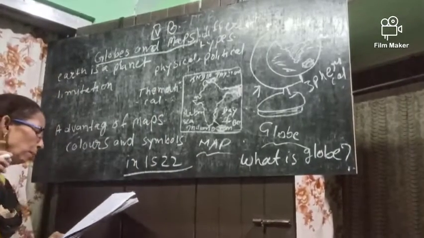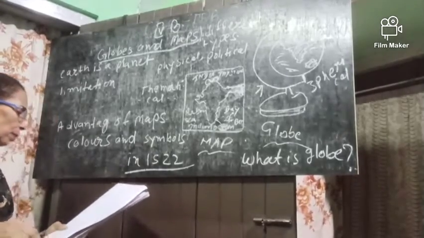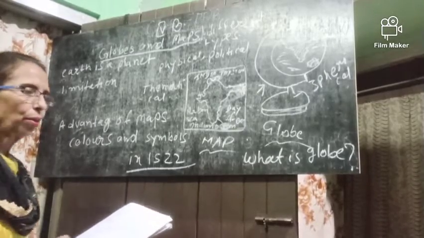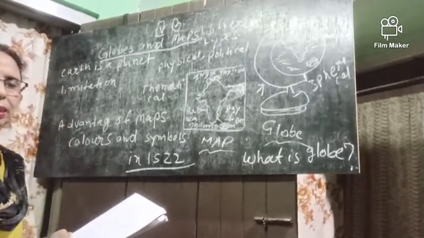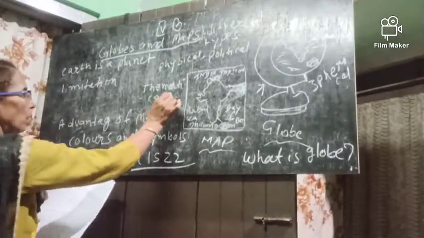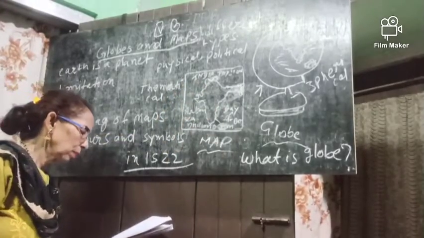In a physical map, there are mountains, plains, rivers, deserts, etc. Next is the political map.